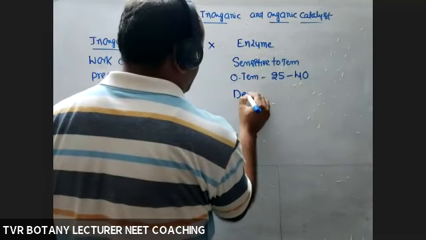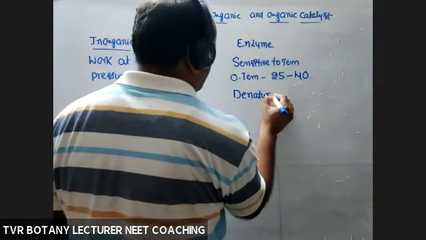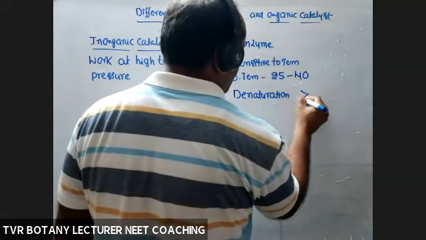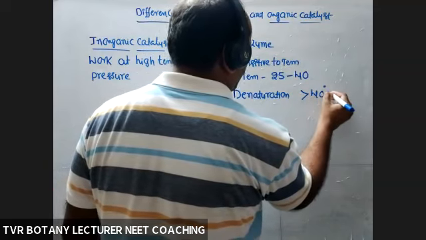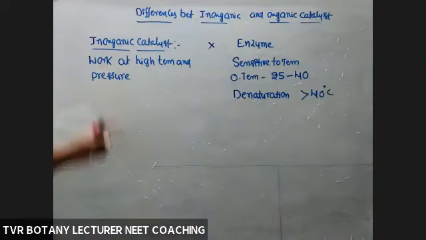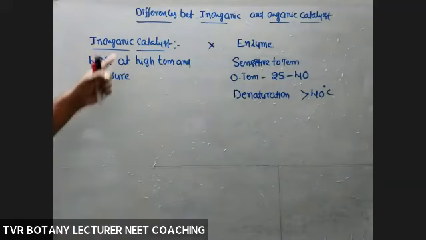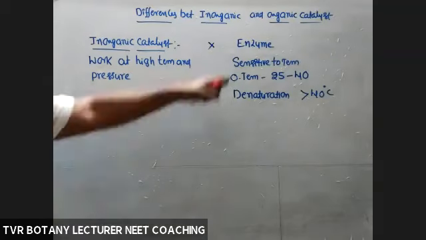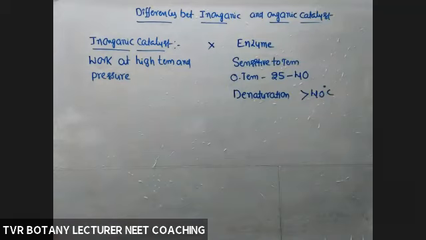So denaturation, or permanent damage, if the temperature is greater than 40 degrees. But what about inorganic catalysts? They are able to regulate that reaction at a high temperature, 100 or 200 or whatever the temperature and pressure. So thermal stability is a very important factor that decides the catalytic activity performed by that enzyme.